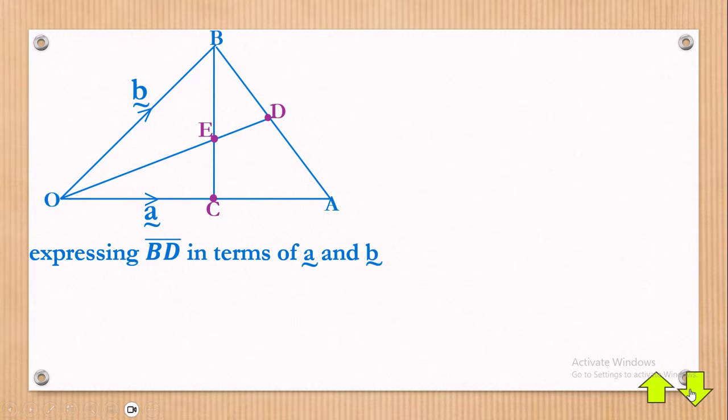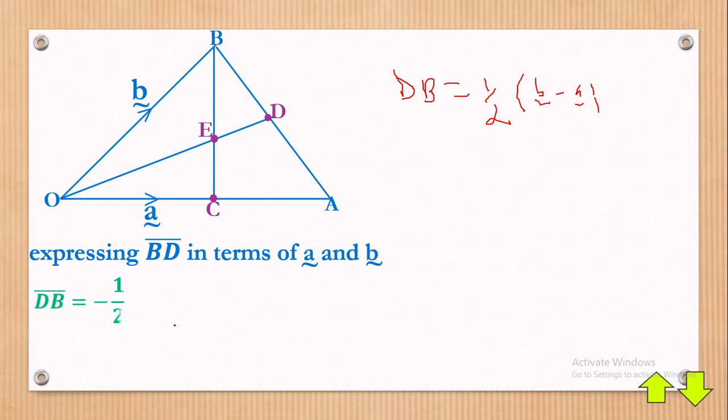And here we are. So it means that what you should know is that we have our DB as a half vector B minus vector A. And maybe let's start it right here. So our DB was equal to that.